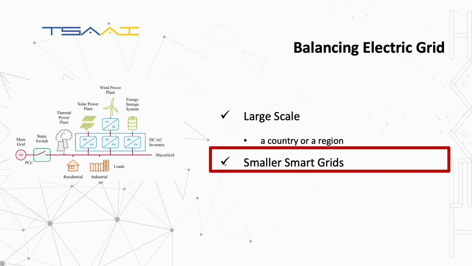In case of smaller smart grids, in some cases isolated or so-called islanded grid, the main problem is a large number of renewable energy sources.